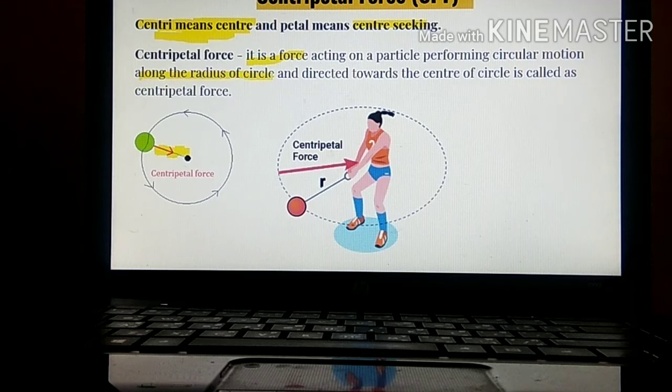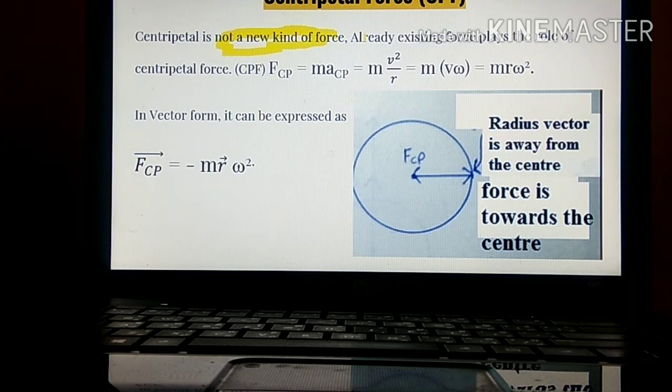You can see there is a force due to which this is moving in a circular manner, like a shot put. Next one, centripetal force. Centripetal force is not any other force. It comes in accordance with the existing force only. An already existing force plays the role of the centripetal force. So centripetal force F_CP is mass into acceleration.